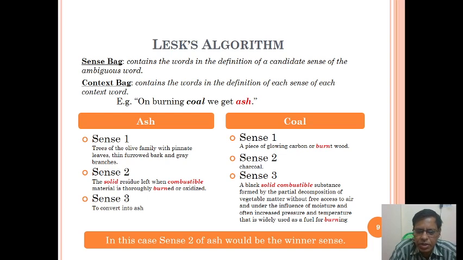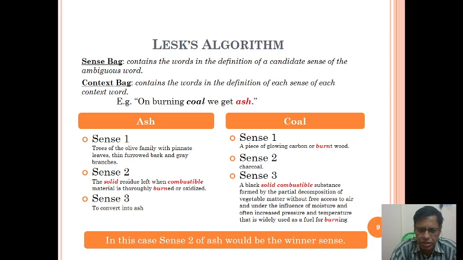Sense 3 is a black solid combustible substance formed by the partial decomposition of vegetable matter without free access to air and under the influence of moisture and often increased pressure and temperature, that is widely used as a fuel for burning. So a tree can be burned and converted to coal.